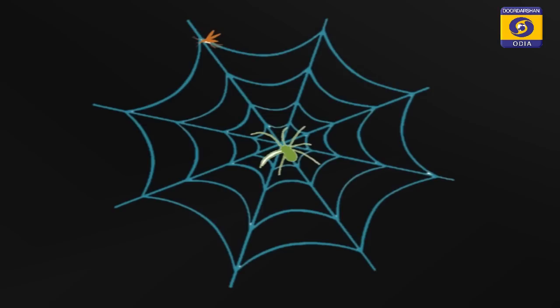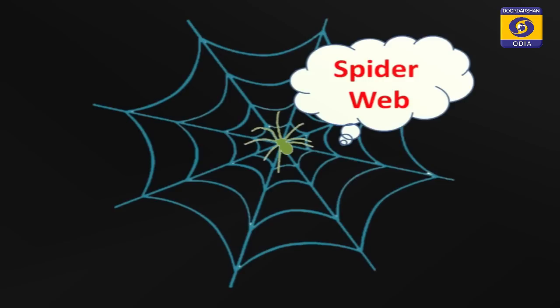Students, do you know what is this? When an insect falls into the region of the spider, then what happens? The insect is immediately trapped by the spider. So, the region of the spider is called spider web, and this region is very clearly visible to us.